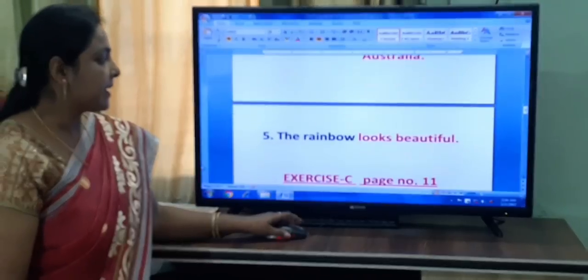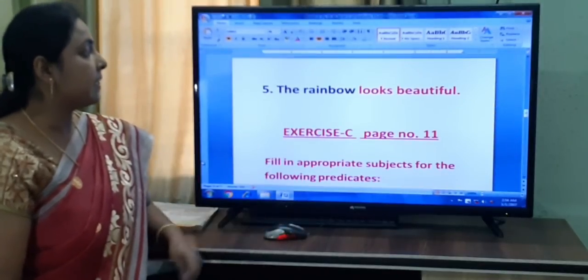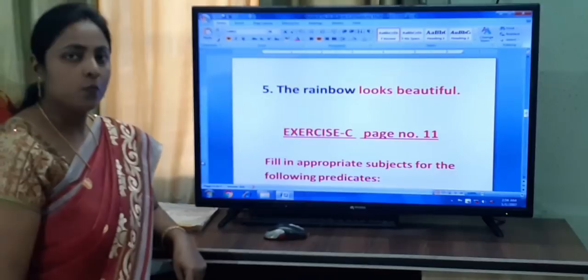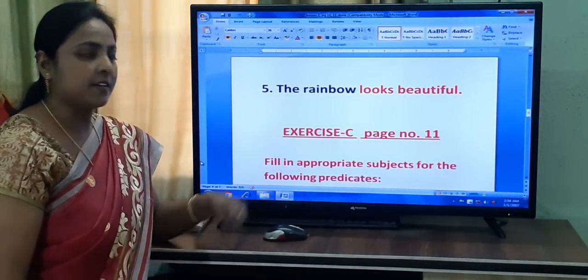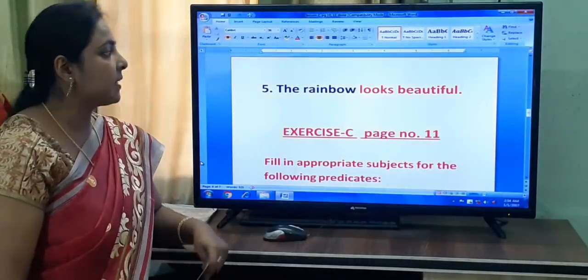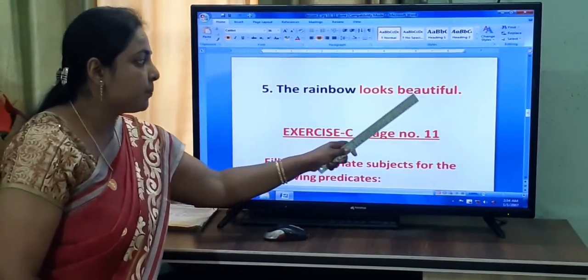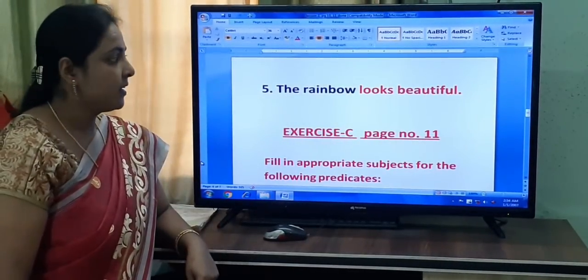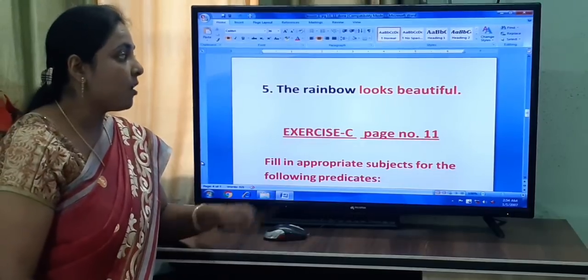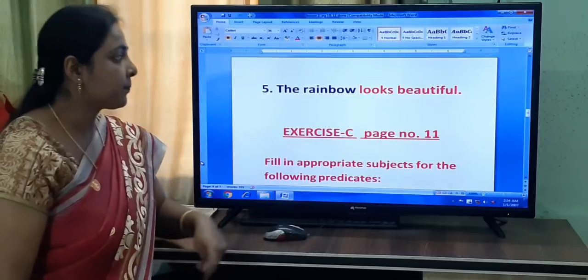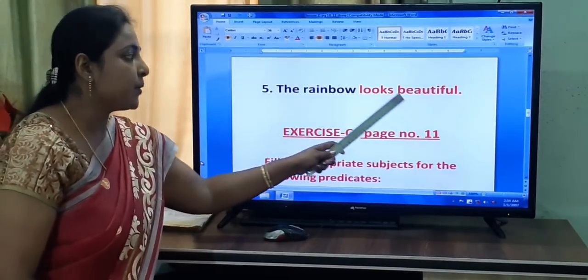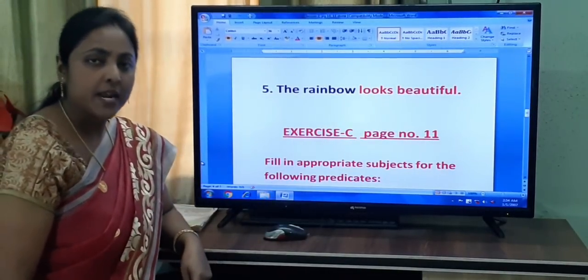The next sentence is, the rainbow. The rainbow is what? Subject. And the predicate is what? Looks beautiful. Now, the predicate always contains the verb. So what is the verb here? Looks. So looks beautiful is what? Predicate.